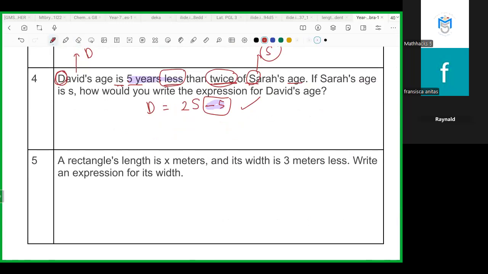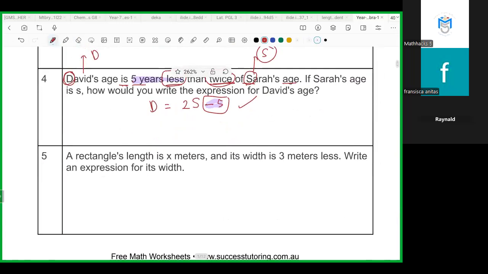Got it? Maybe you have questions? No? It's kind of confusing, miss. You did it too fast, miss. Oh, okay. Slower please. Okay. What about this one?